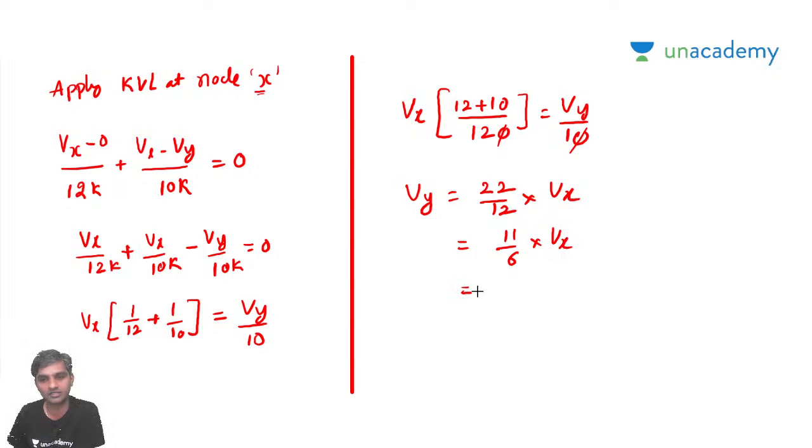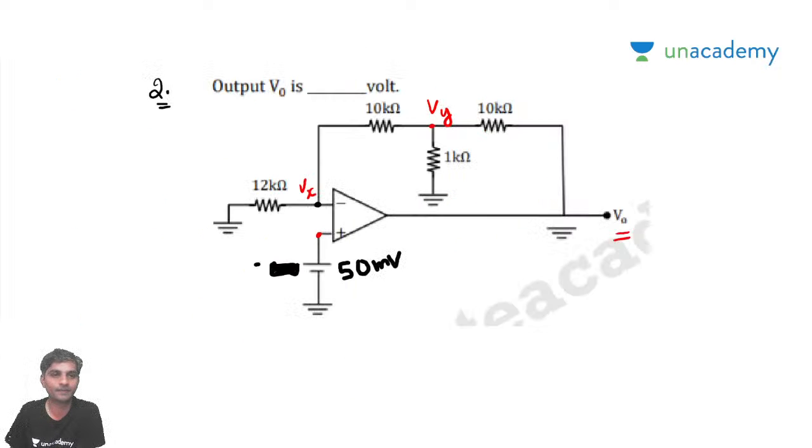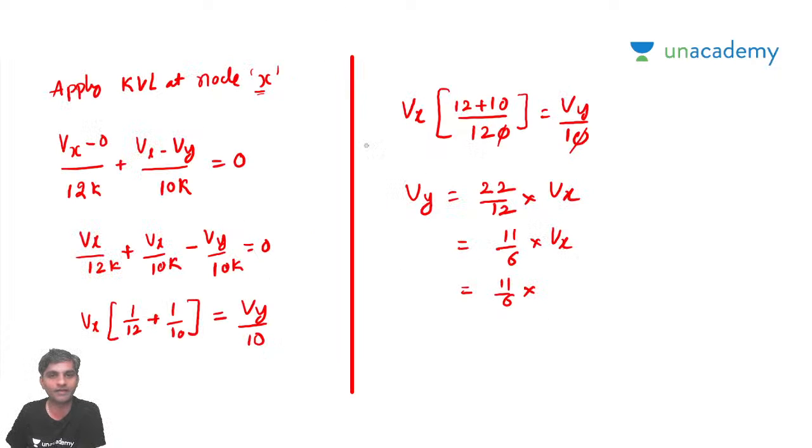So I can call this as 11 by 6 into, how much is the Vx, sir? I'll do one thing here. I'll just remove this. After this, I'll make a statement here from virtual ground concept.